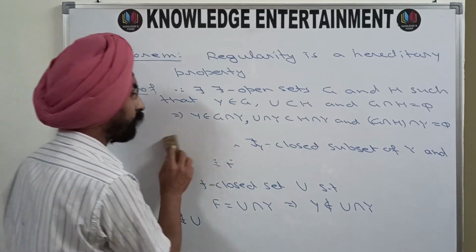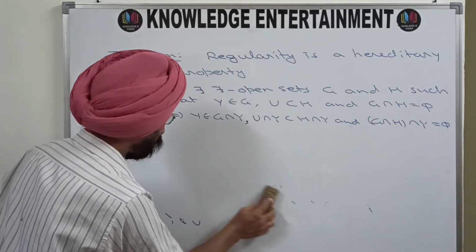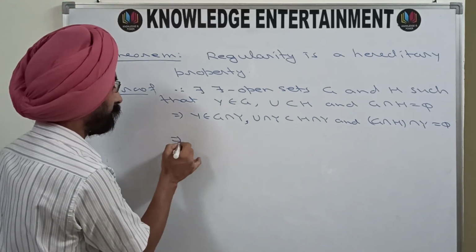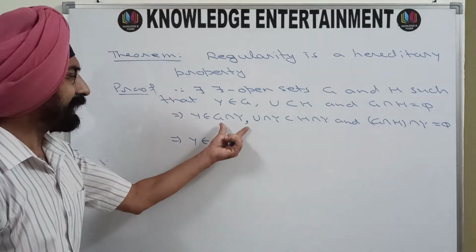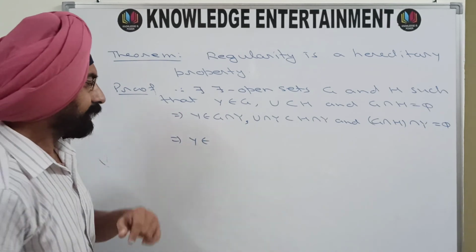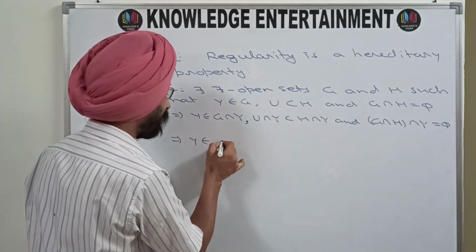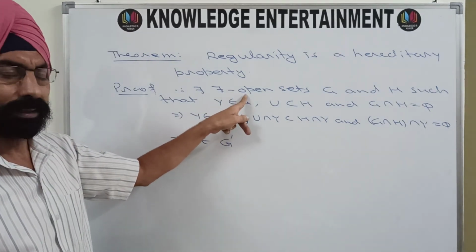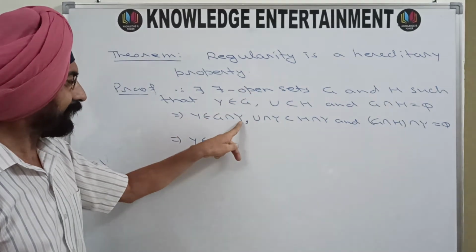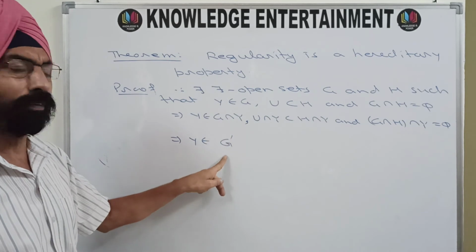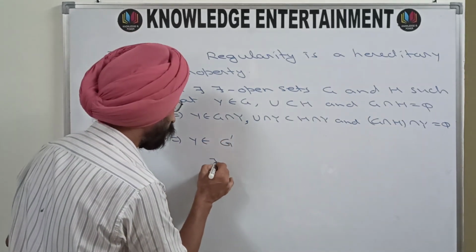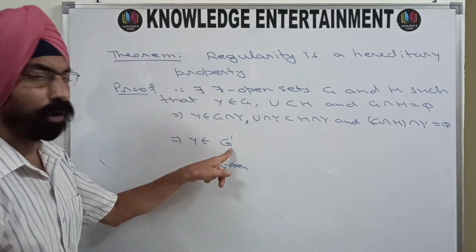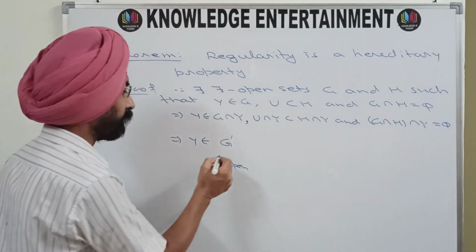And now, almost the final step of this theorem. y belongs to G intersection Y. G intersection Y, I call it G dash. G is tau open. Any tau open set intersected with Y will become a tau_Y open set. So G dash is a tau_Y open set and y belongs to this.